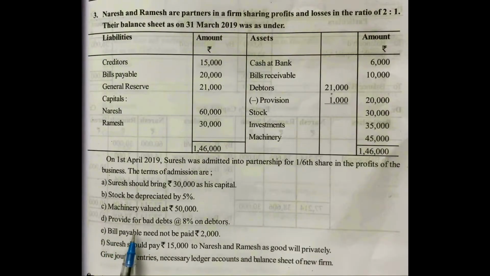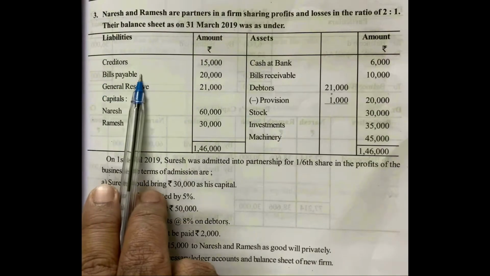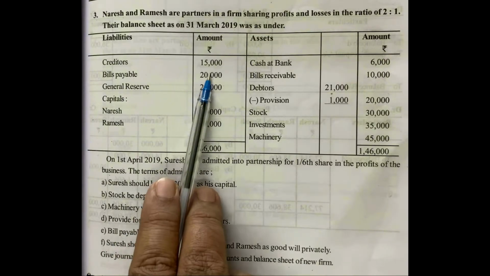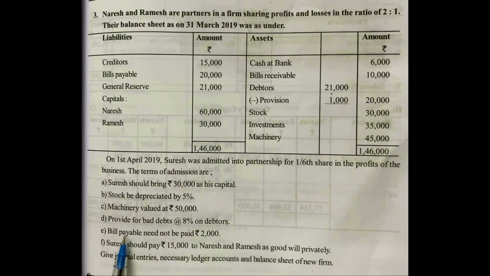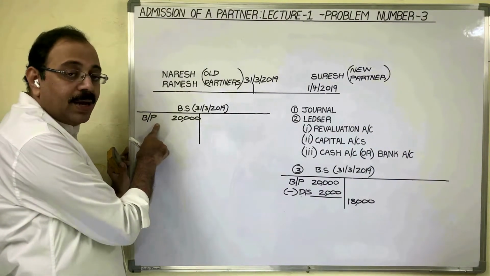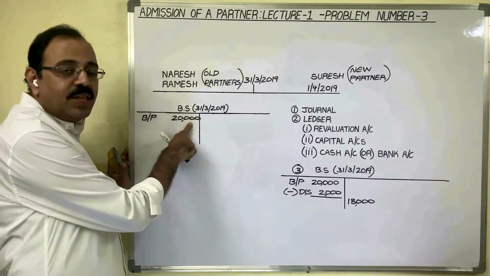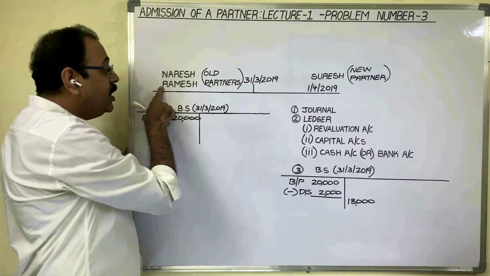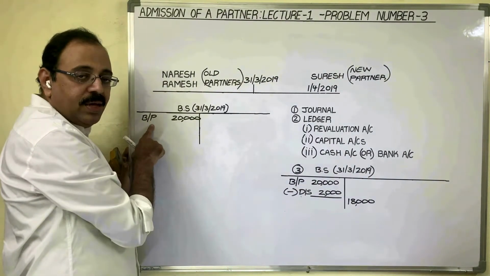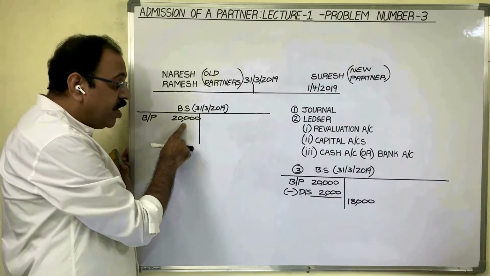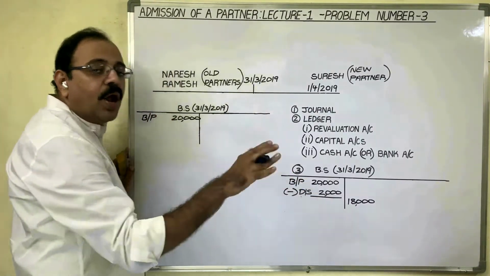E adjustment, bills payable need not be paid 2,000 rupees. See the old balance sheet. Bills payable value is given as 20,000 rupees. And in adjustments he is saying that out of this 20,000, 2,000 we need not pay. On 31st March 2019, bills payable liability value is 20,000 rupees. As the new partner is coming into the firm, old partners evaluated this liability. They revalued this liability and came to know that out of 20,000 rupees, 2,000 they need not pay.